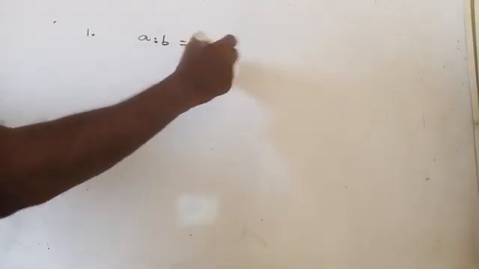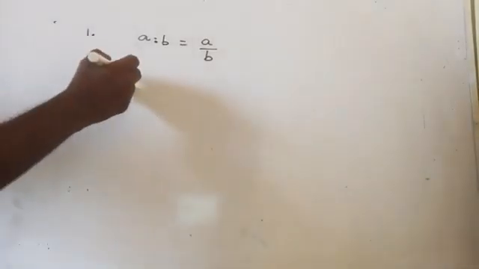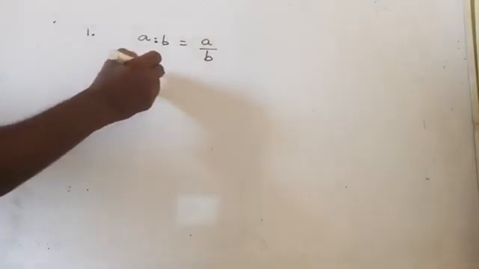How will you compare two ratios? If the two ratios are A is to B, then A is to B can be written as A by B. Are you getting it here? A is to B can be written as what? A by B. Then, for example, 3 km to 3000 meter.